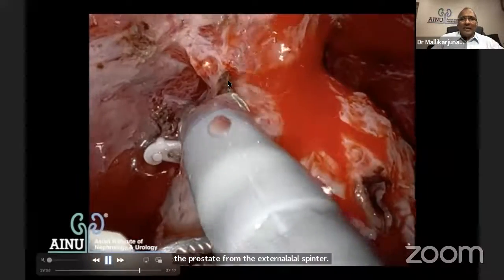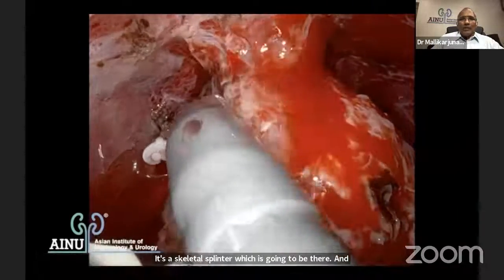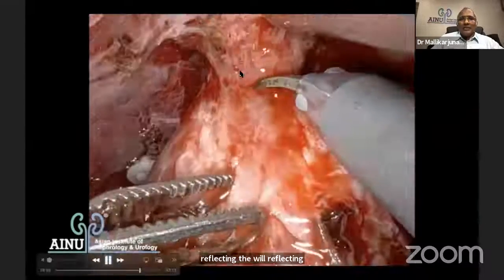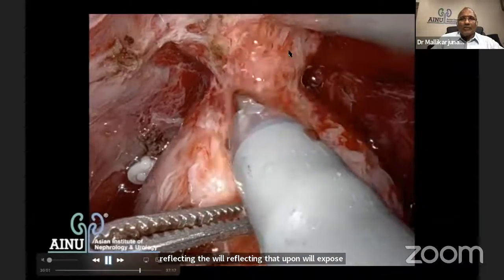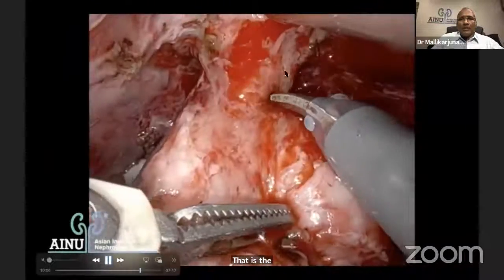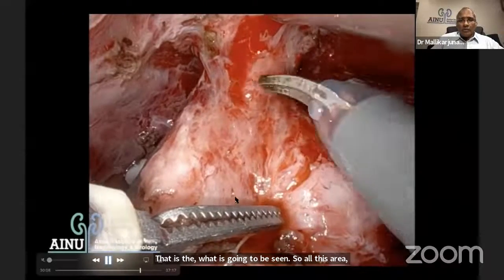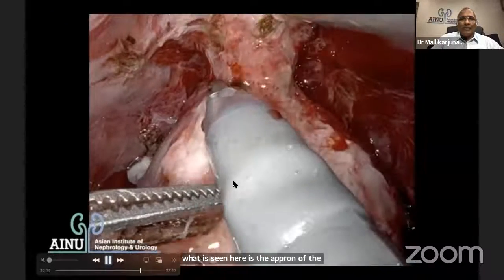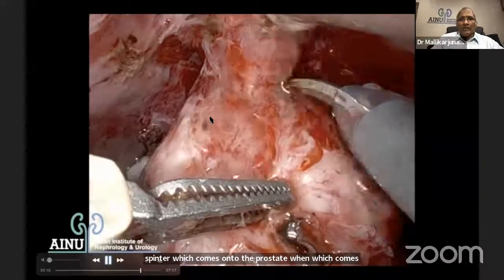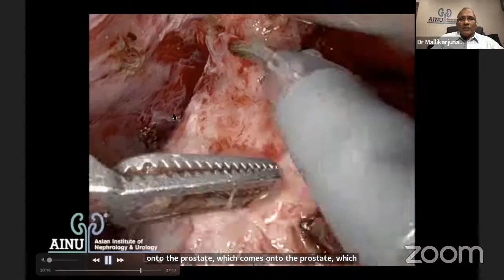And reflecting that apron will expose you to the urethral muscle, the urethra there. That is the urethra that is going to be seen. So all this area seen here is the apron of the external urethral sphincter, which comes onto the prostate and which aids in continence. So that is the external urethral apron.